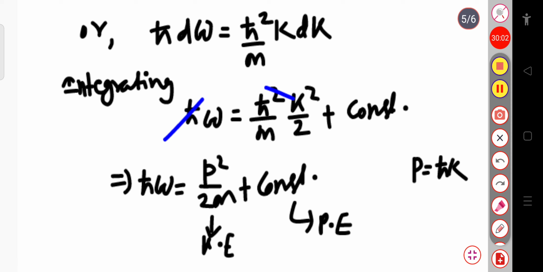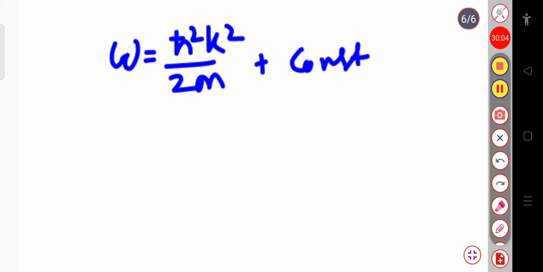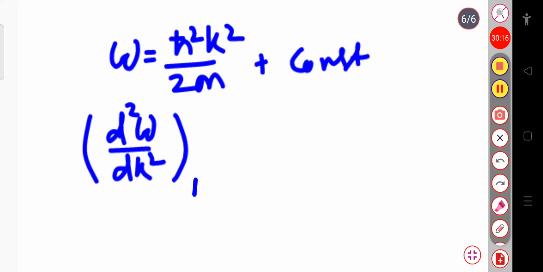So from that expression I can write d²ω/dk² at k equal to k₀. If I take the first derivative, this will be 2 into ħk divided by 2m. So the 2 gets cancelled.